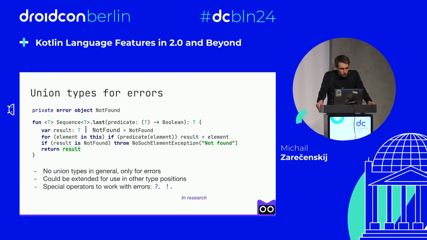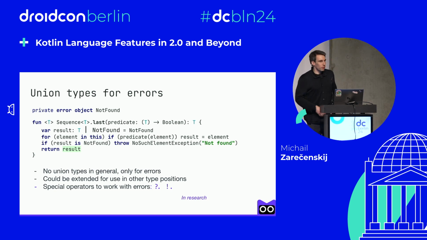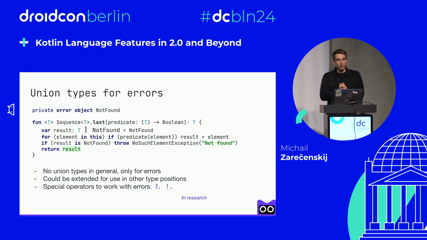And I have to mention that we are not going to add full-blown unions to the language. These kinds of unions are designed specifically to handle error situations, because union types in their full form bring an undecidable problem for a type checker and can badly affect the performance of the compiler.